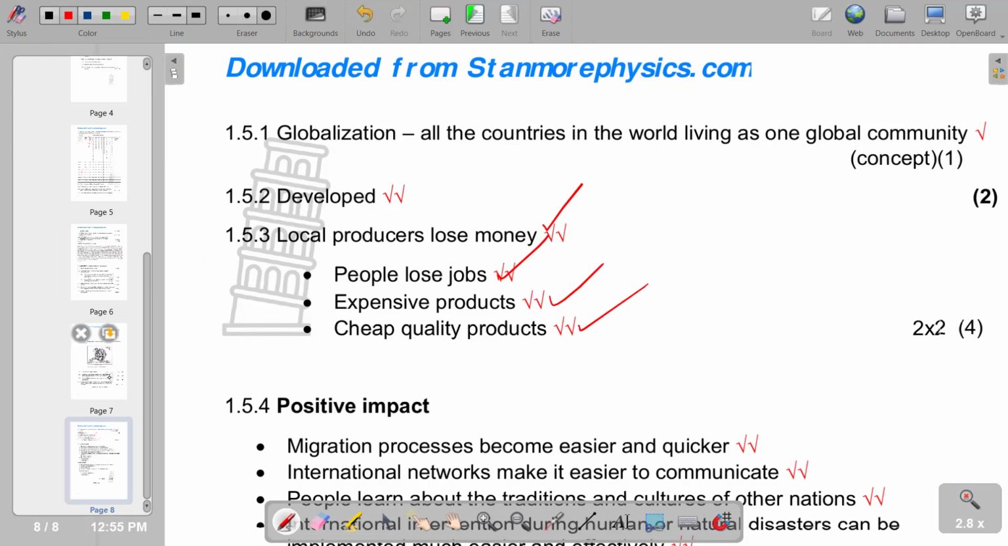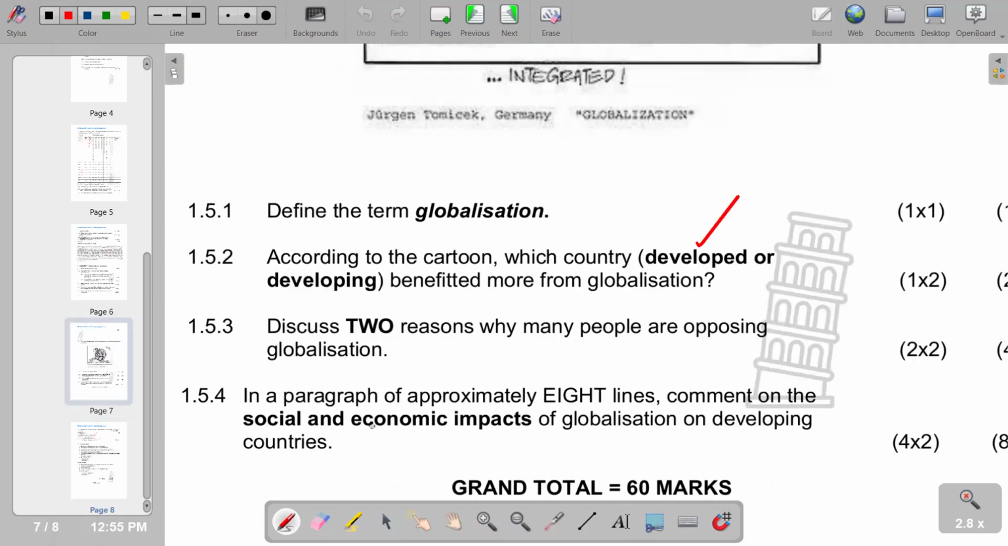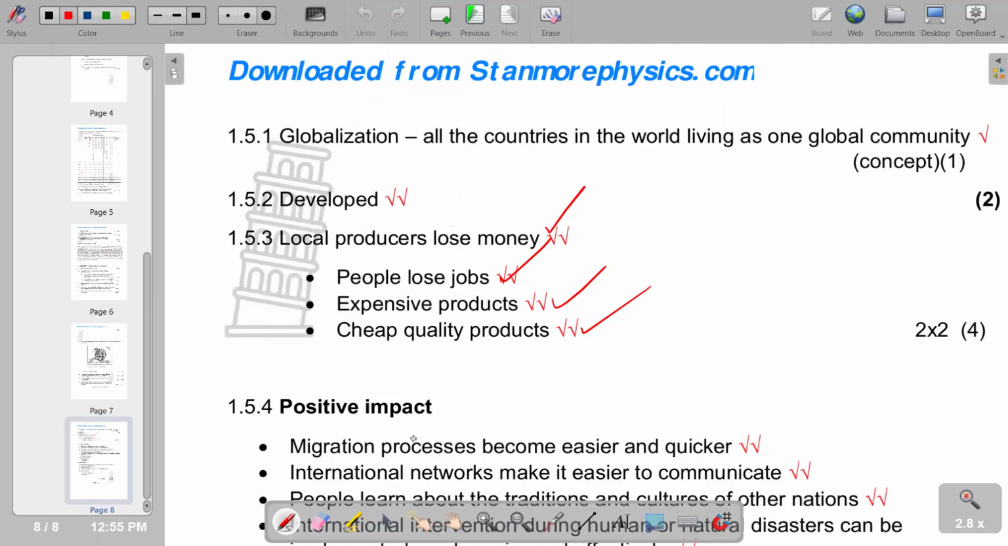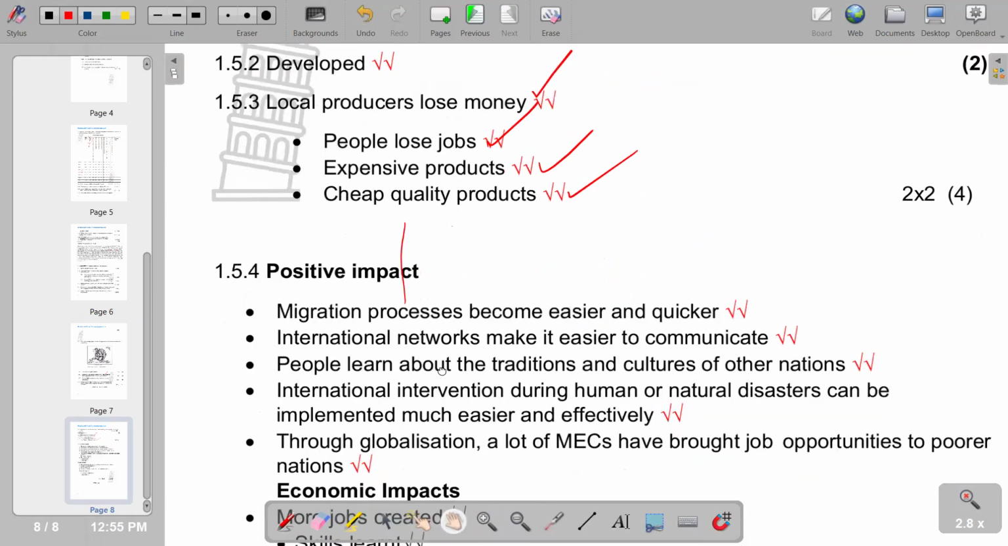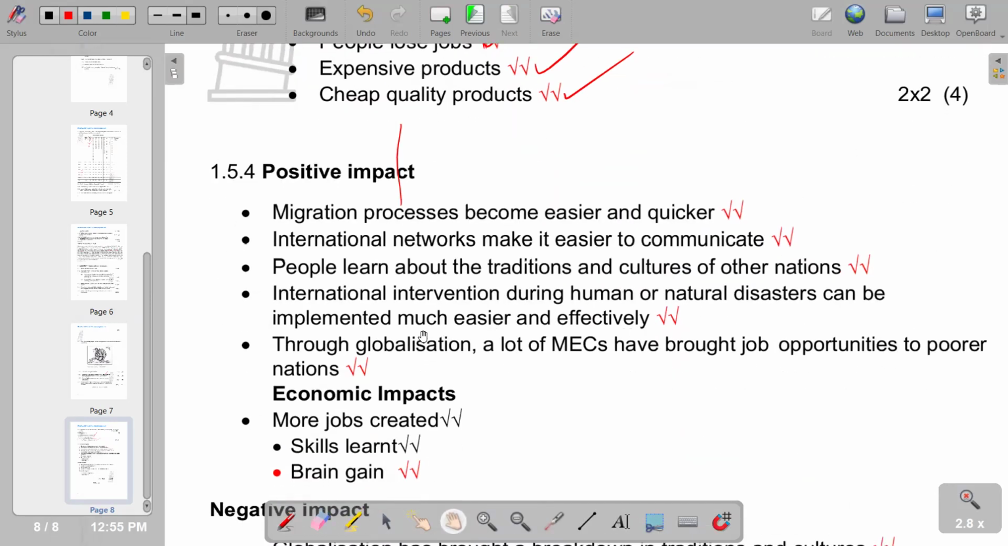So go to the next part, which is now 1.5.4. In a paragraph of approximately 8 lines, comment on the social and economic impacts of globalization on developing countries. So this is the positive impact and economic impacts. So this is what we have in terms of that.